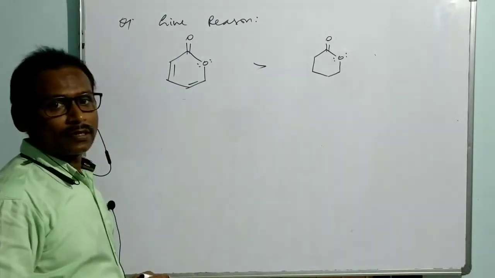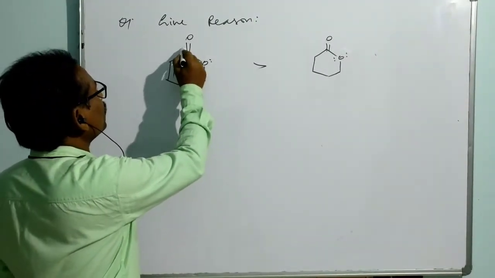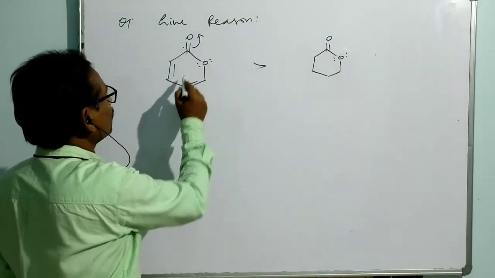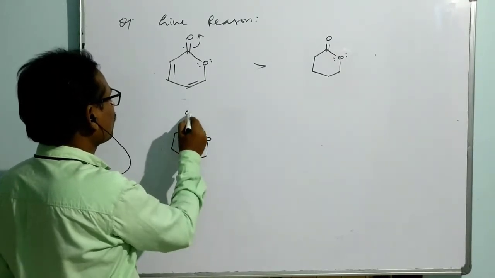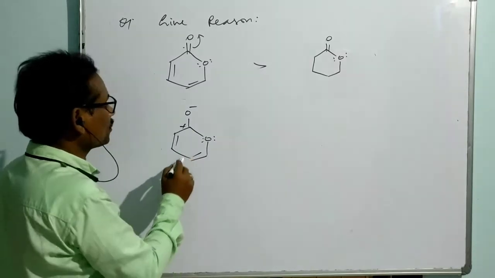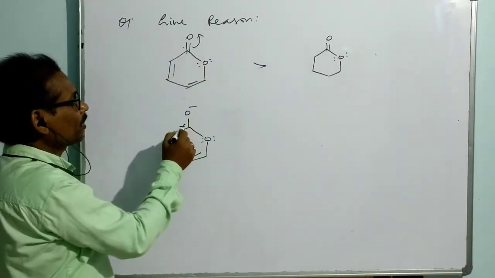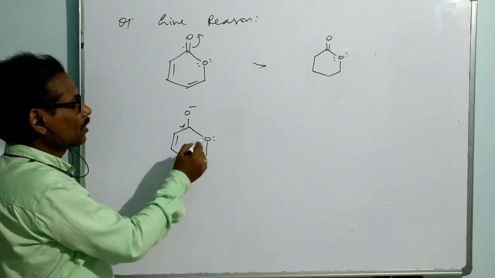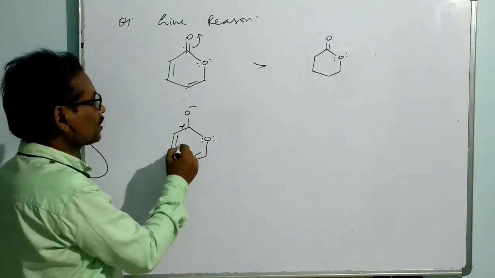How do you say so? Because here it is once polarized. It means you get minus and plus here. Now in this situation, it is going to be aromatic. After it is polarized, you get a vacant p orbital here. So there are already 2 pi bond electrons, and this also presents a p orbital. That means it is a conjugation of 6 electrons.